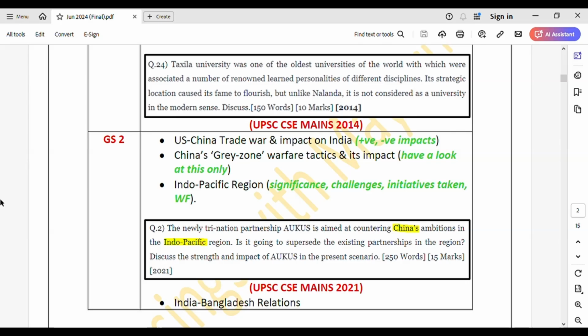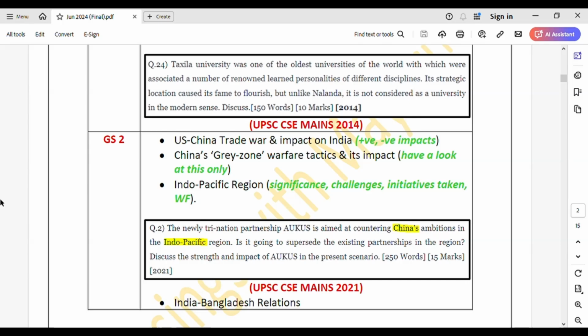And a way forward. Just five points. Okay, and see the question also, like how they have asked. I have attached one snippet here. The newly tri-nation partnership AUKUS is aimed at countering China's ambitions in the Indo-Pacific region.